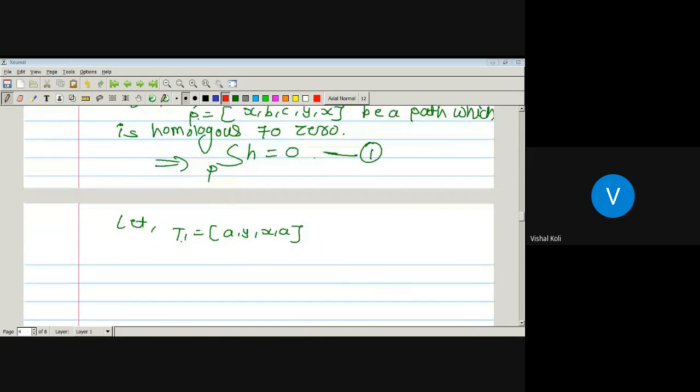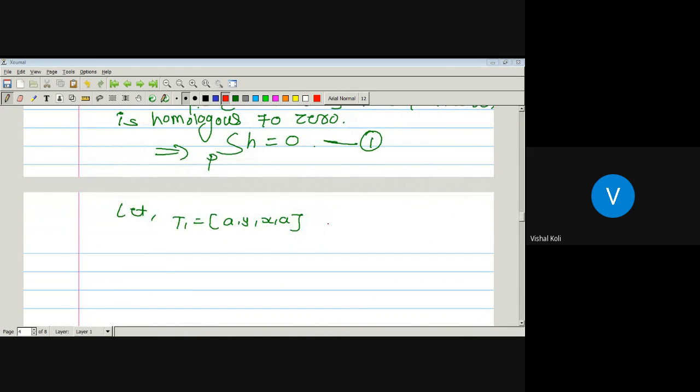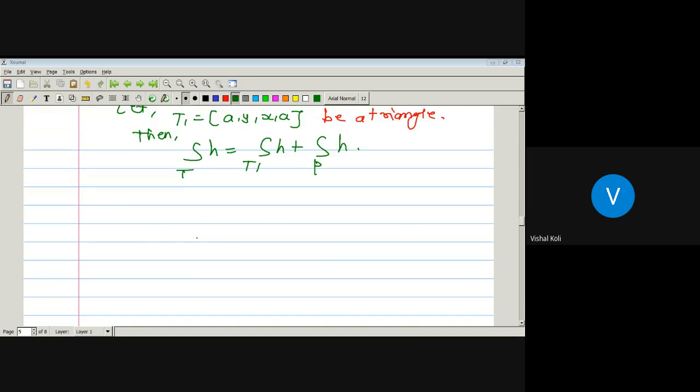So P1 equal to AYXA is a triangle. Then integration over the set T of H is nothing but integration over the set T1 of H plus integration over the set P of H, and this is already 0. It means integration over the set T of H is nothing but integration over the set T1 of H, and we have to prove it is equal to 0.